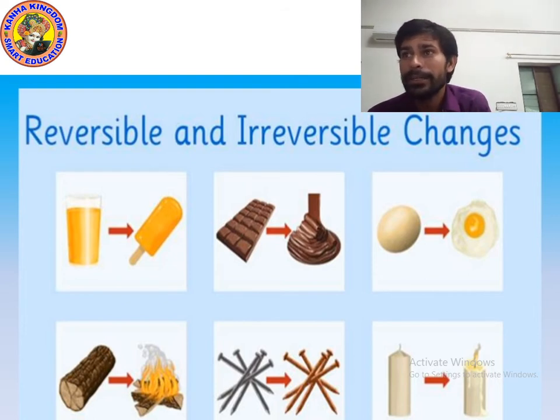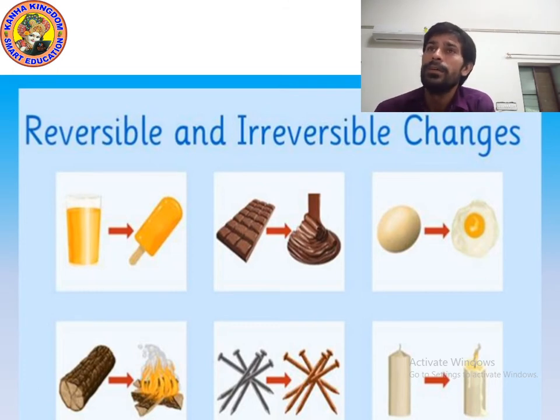And candle, you can see the burning candle decreasing in size. So all these are reversible and irreversible changes. Look at the first picture. Which is the first picture? Ice cream.